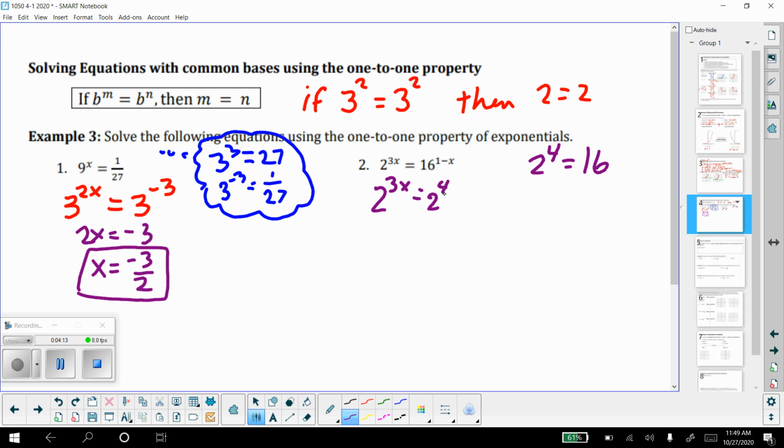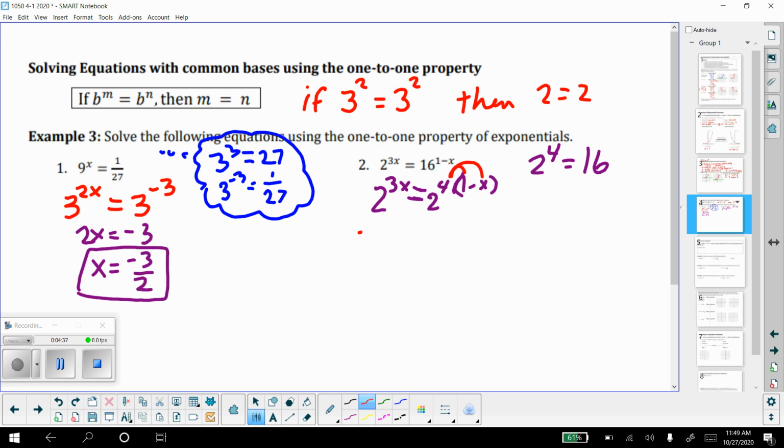But then the weird part is it still has this 1 minus x exponent that has to stay the same, because all we did at this point was change our 16 to a 2 to the 4th power. So now we can't forget little algebraic rules like the distributive property here.